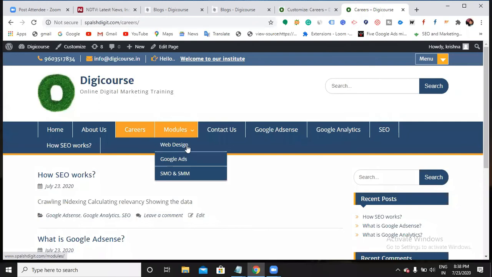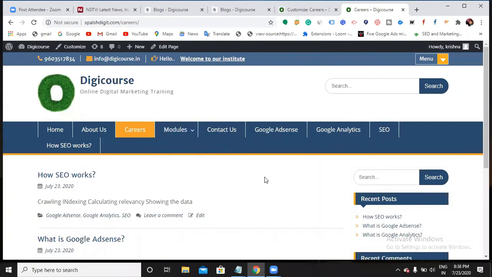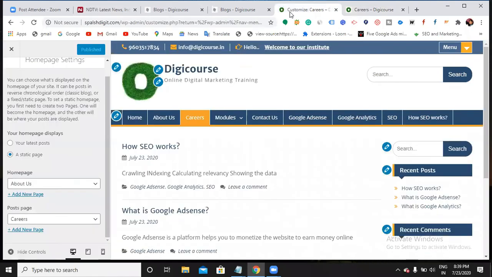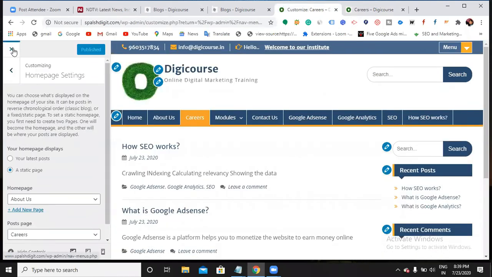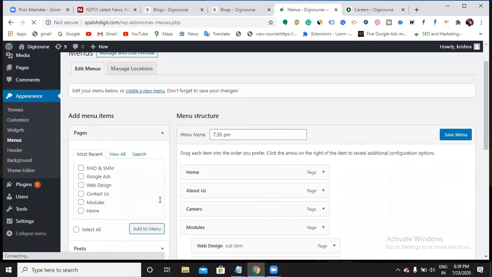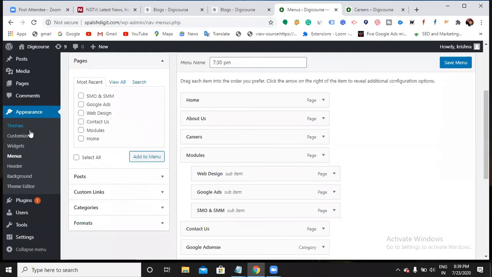And Chitra, one doubt. Yes. This home page and careers, we have these pages and categories side by side, right? It depends on the theme, because in my theme it first shows About Us. You need to put it in a proper order. I did it again, and still it's showing About Us, careers. No, it won't show that. Apply it to the theme. Go to customize and select that menu name. You need to choose the location. If you do it properly, no problem.